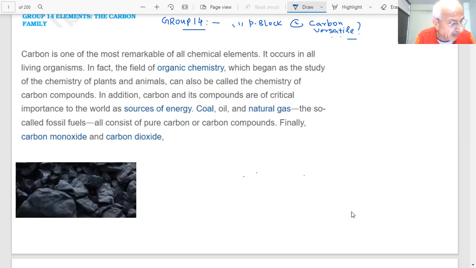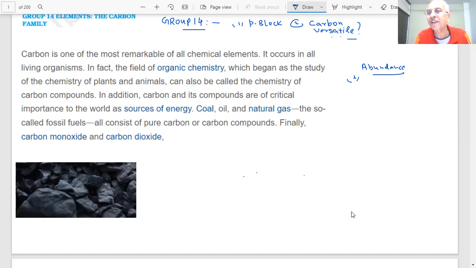Do you have any idea about the abundance of carbon on the earth crust? Sometimes questions could be put in any way. What do you mean by abundance? How much of it is there? There could be a question on that also, because once a line is written in NCERT, it could become a question in the paper.